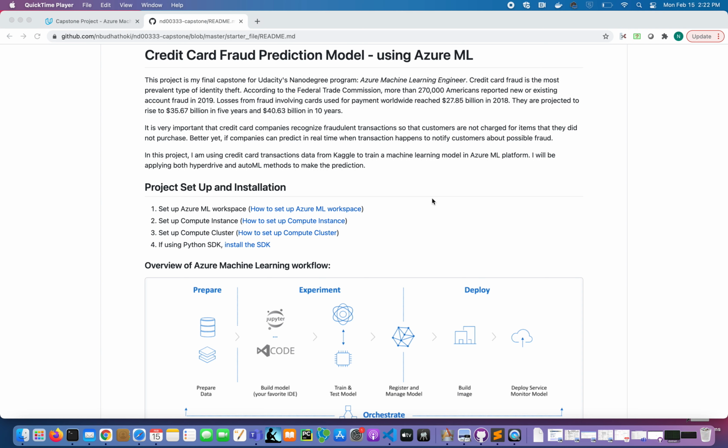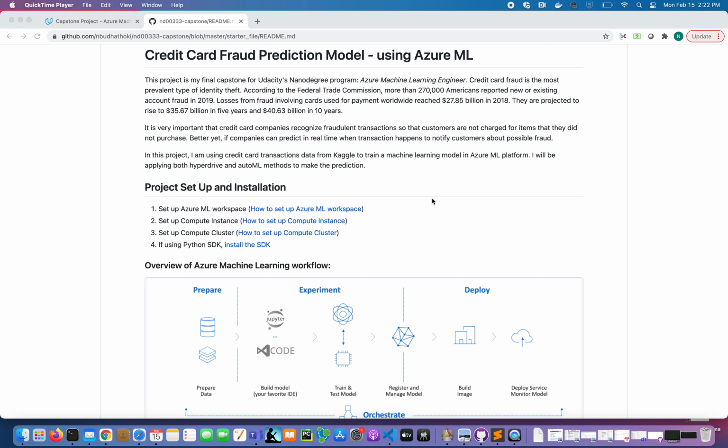This is the screen recording for my Udacity Capstone project on the NanoDegree program for Azure machine learning. For this project, I picked a credit card fraud prediction model. The data is from Kaggle, and the task is to predict whether the credit card transaction is fraud versus